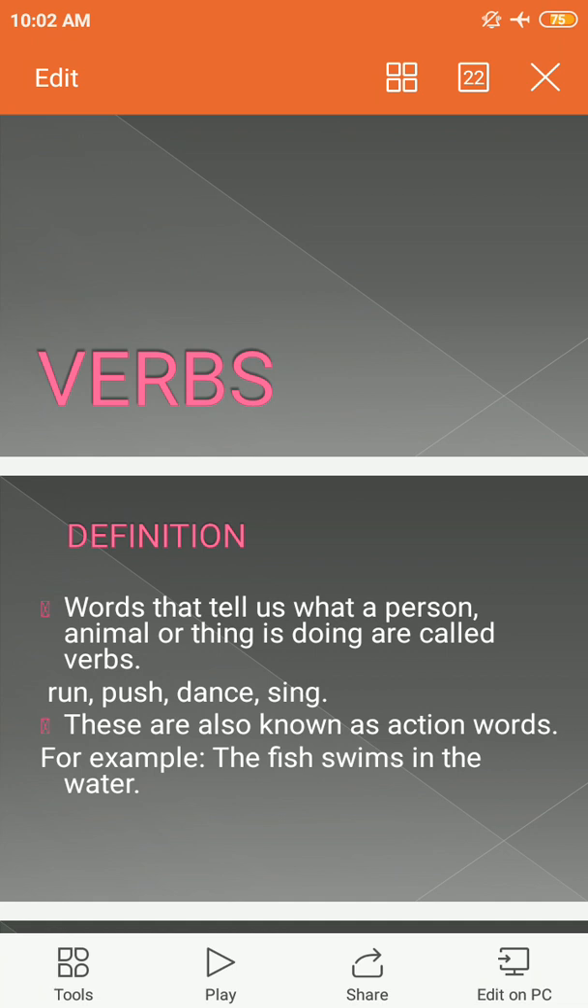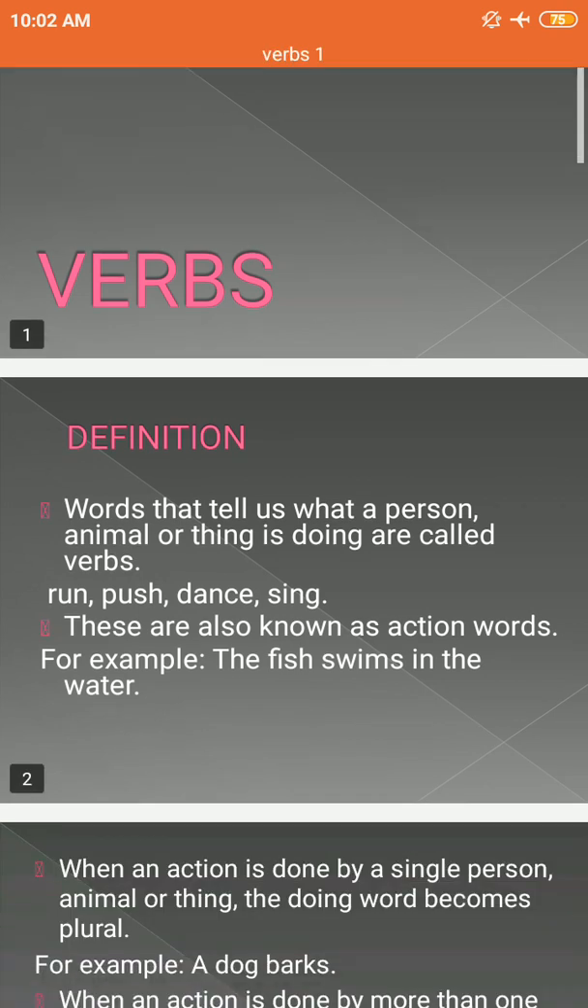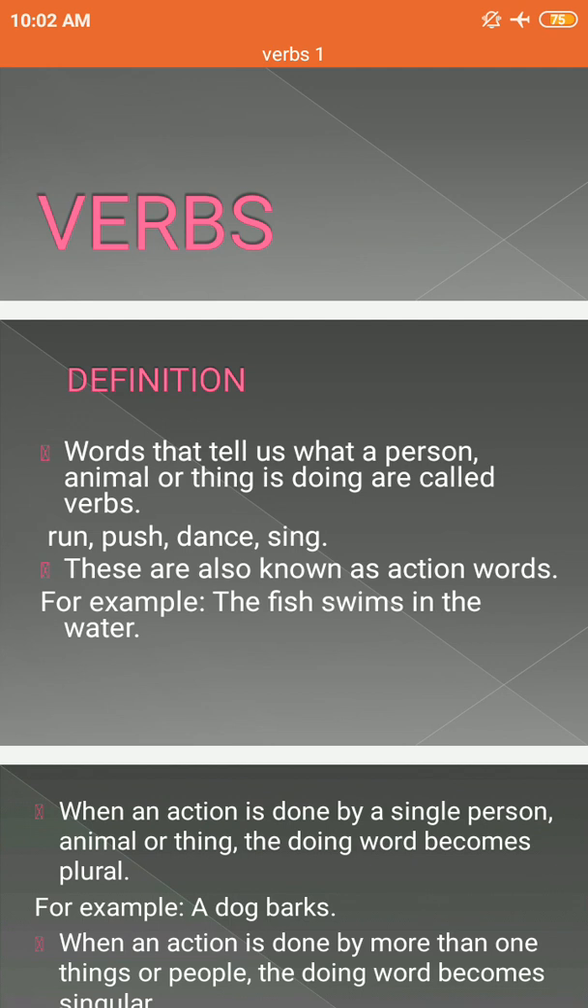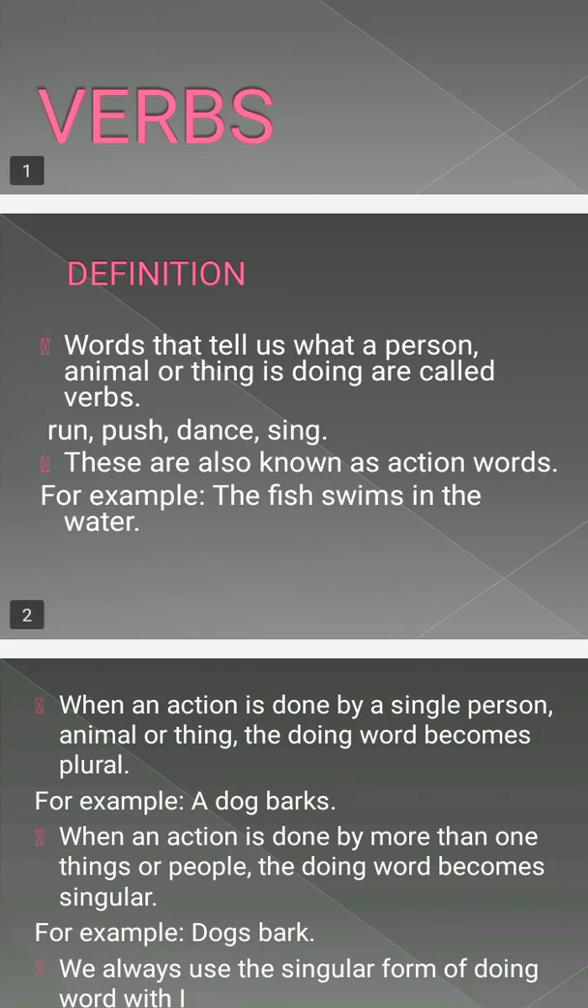So, first of all, we will come to know what verbs are. Verbs are the words that tell us what a person, an animal, or a thing is doing. These are known as verbs. It means what work is being done by an animal or a person or a thing. That work is known as a verb. As an example, you can say run, push, teach, eat, learn. All these are the works that we do. So these works are known as verbs.